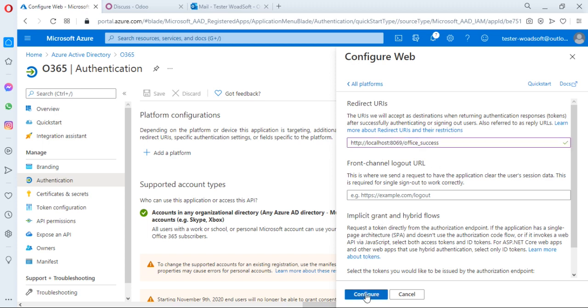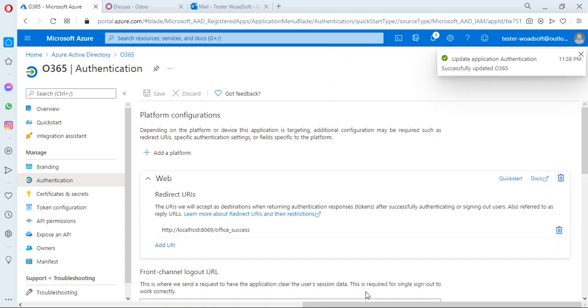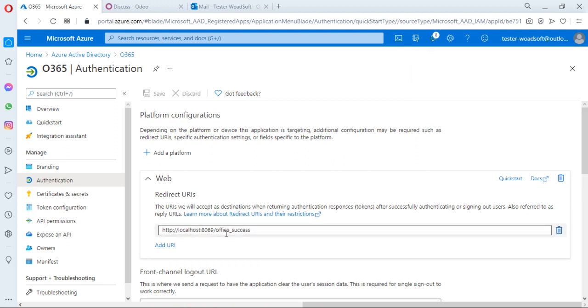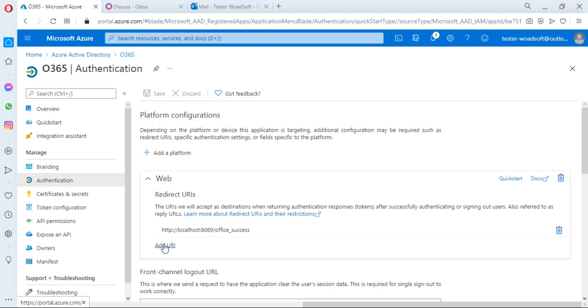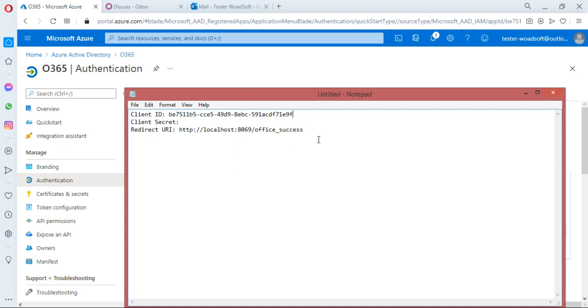Okay, then click on configure. This will take a few seconds to add your redirect URI, and here the redirect URI has been added. You can also add multiple according to your usage. You just copy that and paste it into the temporary file that we are working on.